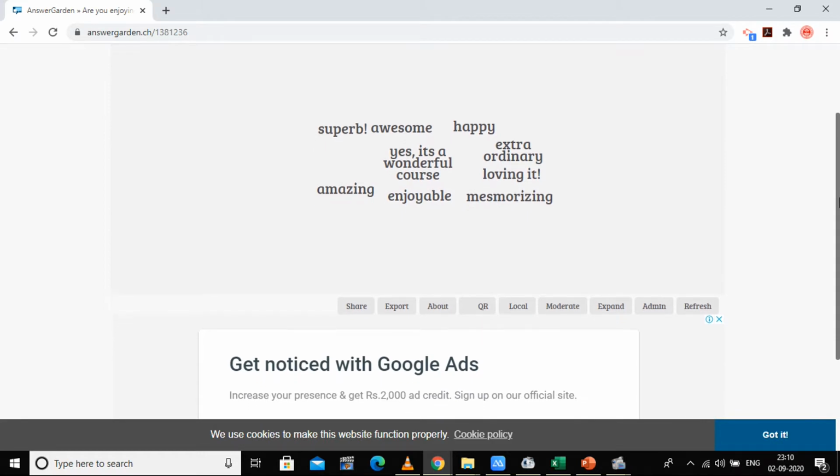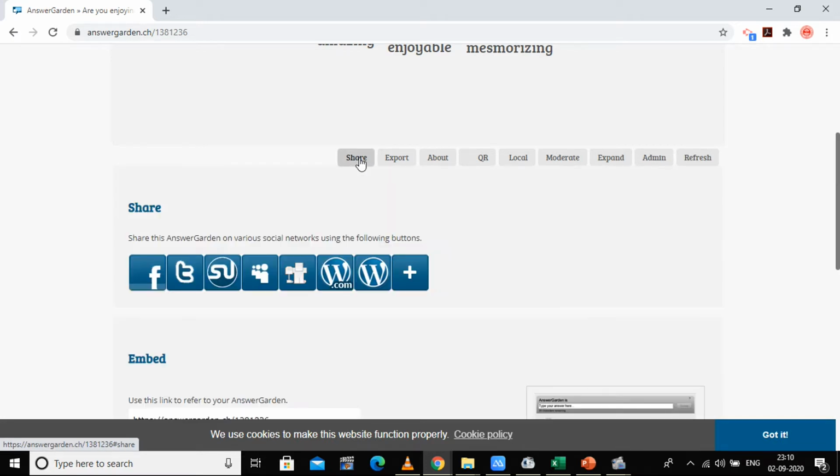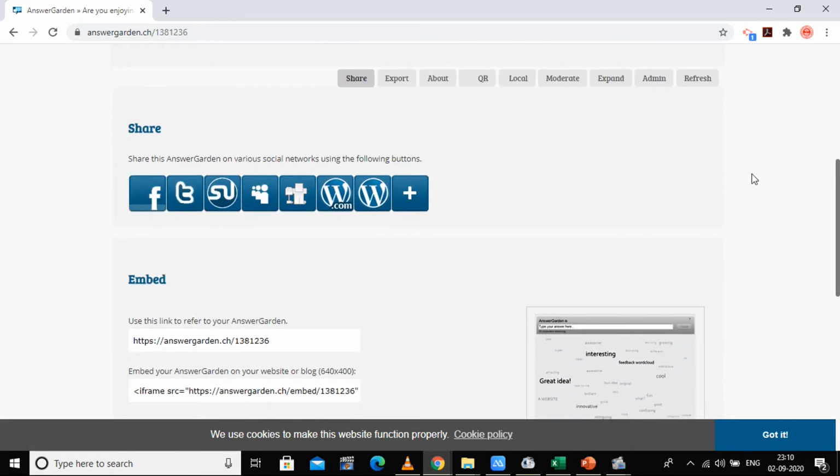Now, how you can share it or export it. Here are few of the options available. Now, if I want to share it, you have to click here. The available options of sharing are: you can share this answer garden on various social networks using following buttons.